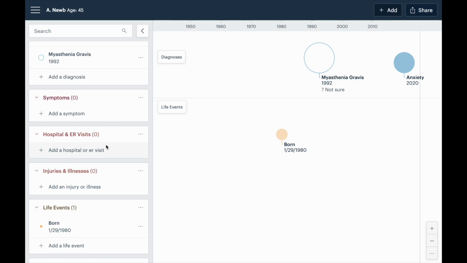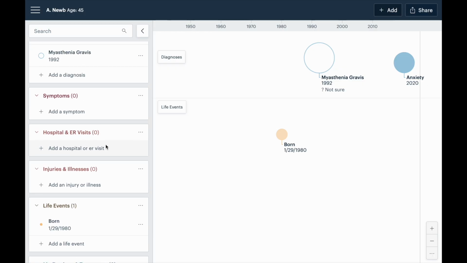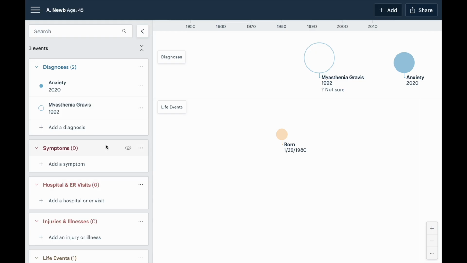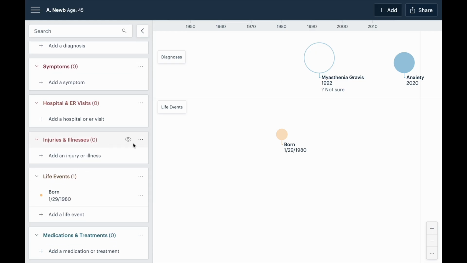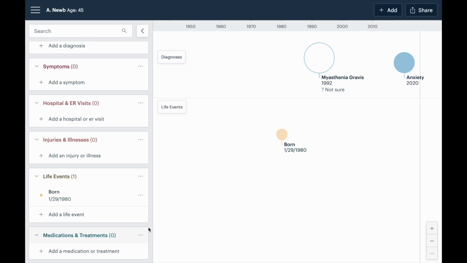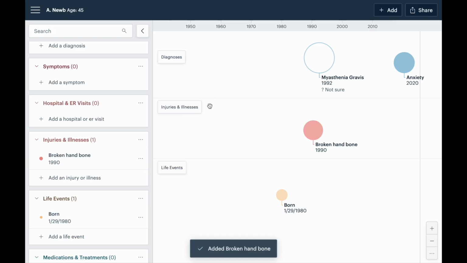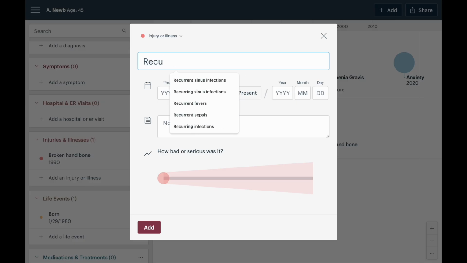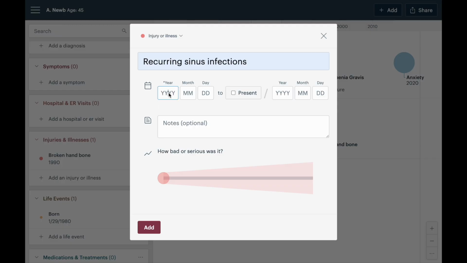As far as the categories go, they're relatively self-explanatory. Let's go ahead and add an injury or illness. We can talk a little bit about what that might be. So often that's something like a broken bone. Let's just put that in 1990, and broken hand bone, and pop that onto our timeline. So often that's like a short-term, like an acute sort of illness, or something that could be recurring infections, for example, is something that we often put in here.